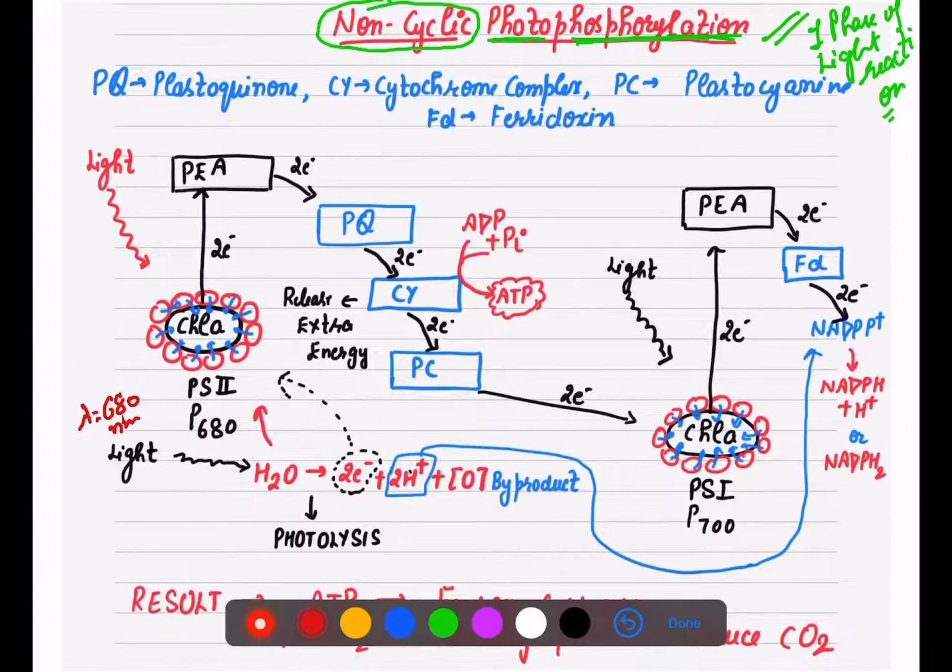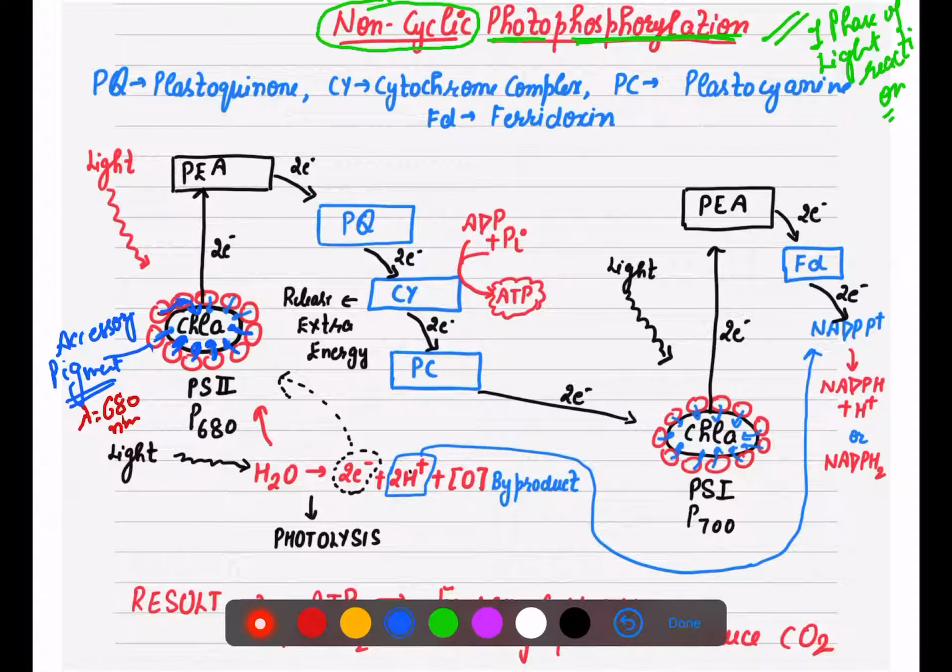After absorbing the photons, they will pass the energy to another, and then finally to the chlorophyll molecule. Same way, the accessory pigments, as we discussed in our last lecture, the light harvesting complex, ultimately pass their energy to the chlorophyll a molecule.